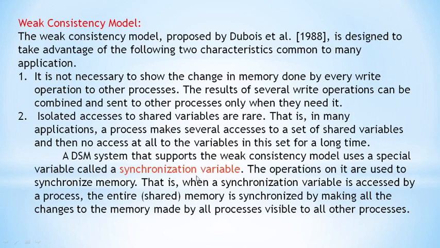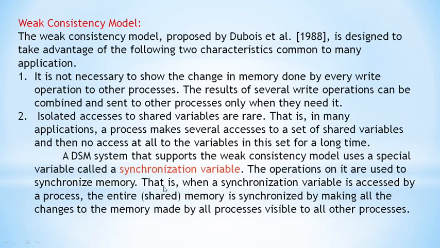What is the use of this synchronization variable? Whenever any process wants to access the entire shared memory, it will get that synchronization variable. The operations on it are used to synchronize the memory.